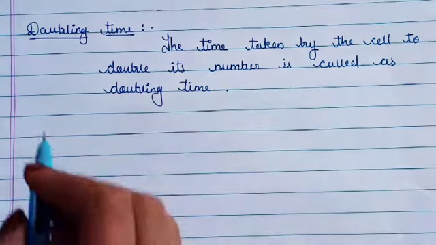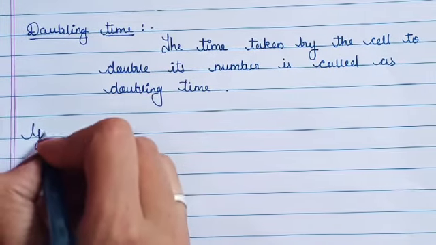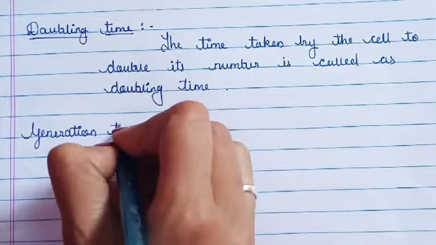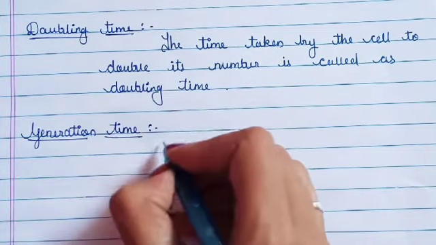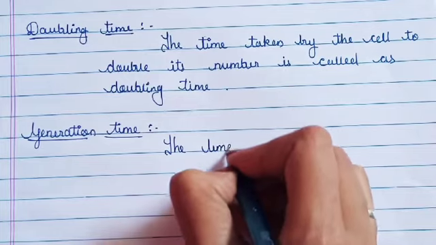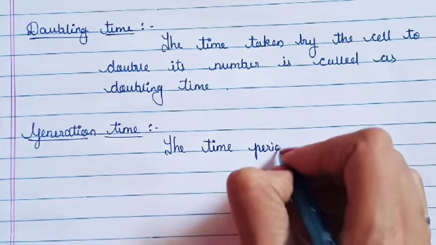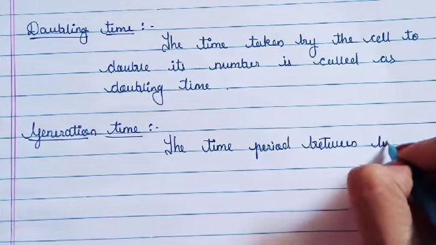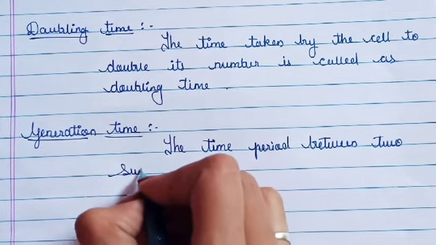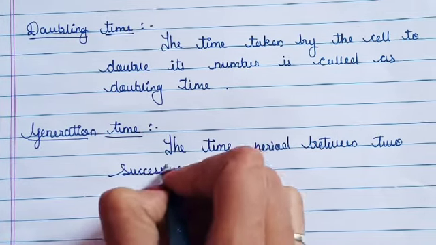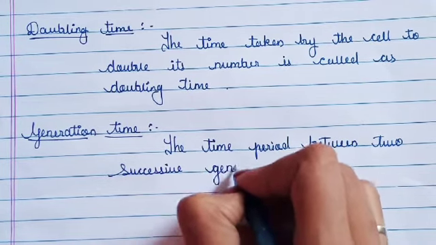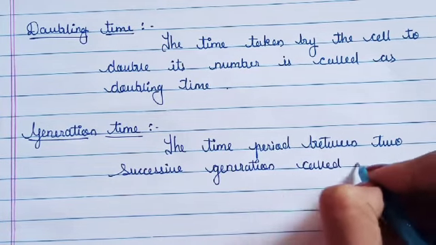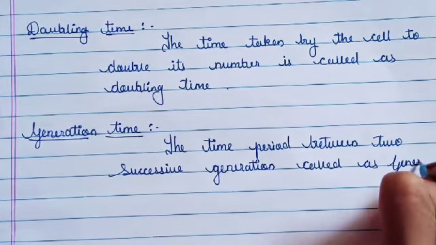So we are going to write the definition of generation time. Generation time: the time period between two successive generations is called generation time.